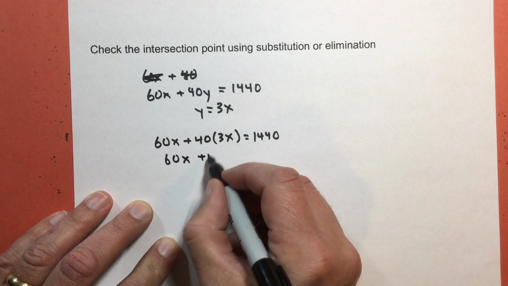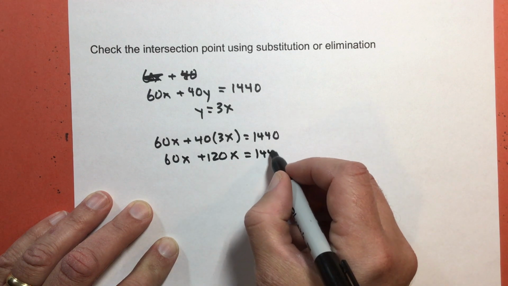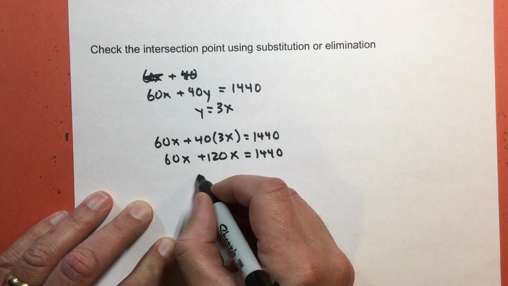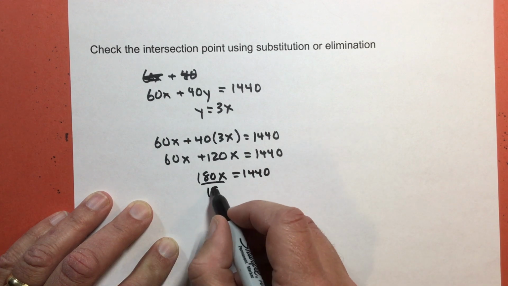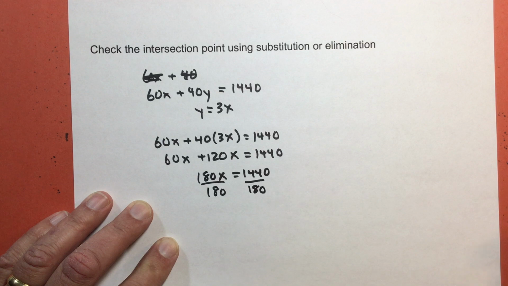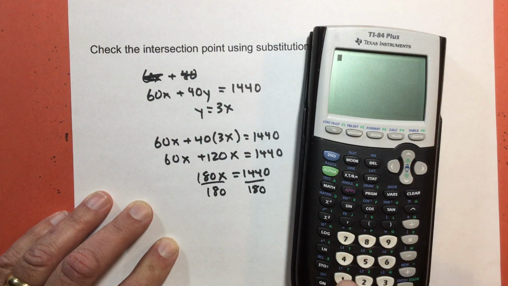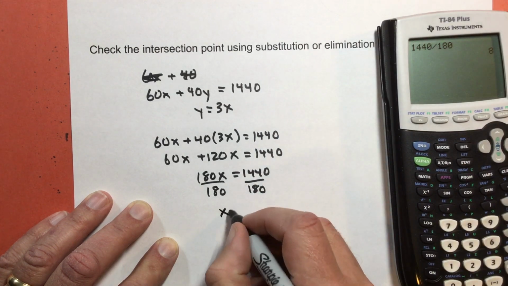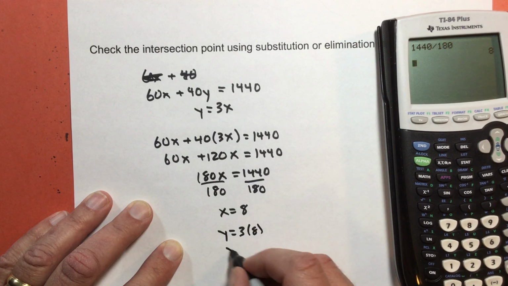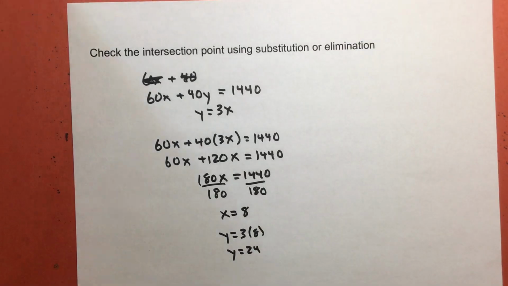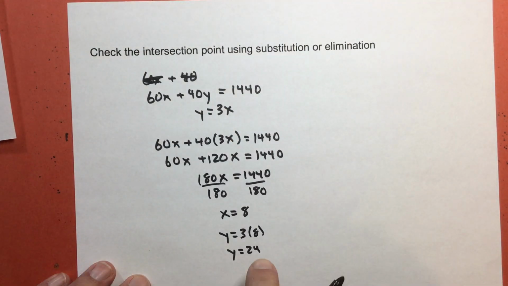Let's do a little simplifying. Add these two together. And let's do some dividing. So I get 1440 divided by 180. It looks like I got x equals 8. And then I come back, I do y equals 3 times 8. So y equals 24. And what did I think it was? 8, 24. My substitution proves that I have it correct. So this does give me 8, 24.